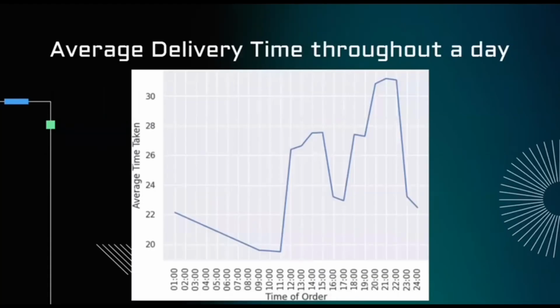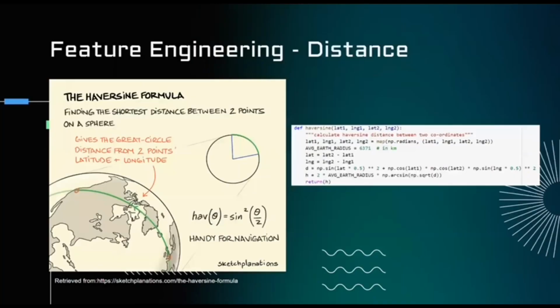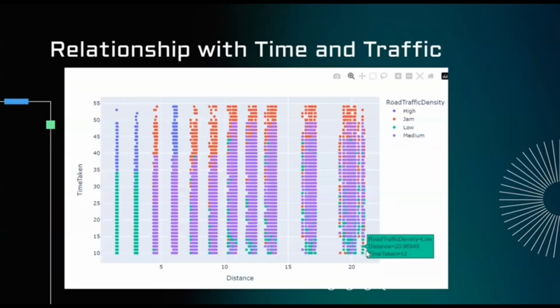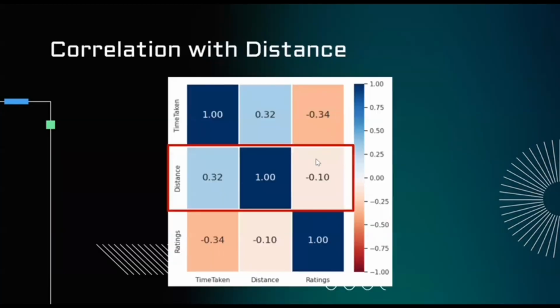We observed the average time taken throughout a day for delivery. We see that during lunch and dinner periods, as observed here, the average time taken was generally longer. We felt that there was a lack of numeric columns, so we engineered our own using the Haversine formula to develop the distances from a restaurant to a delivery location based on the latitude and longitude of our data. We can see here that at greater distances, the traffic density tends to be much more packed and there was greater time taken. We see the correlation of distance to our time taken, it was a moderate one as well, 0.32.